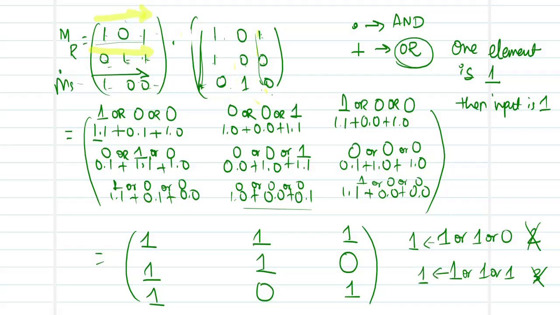So whether you have one 1, or two 1s, or three 1s, the matrix entry is always 1. In all the other remaining cases where you have all the three of them to be 0, then the matrix entry is 0. This is how we do a matrix multiplication. I hope the working was clear.